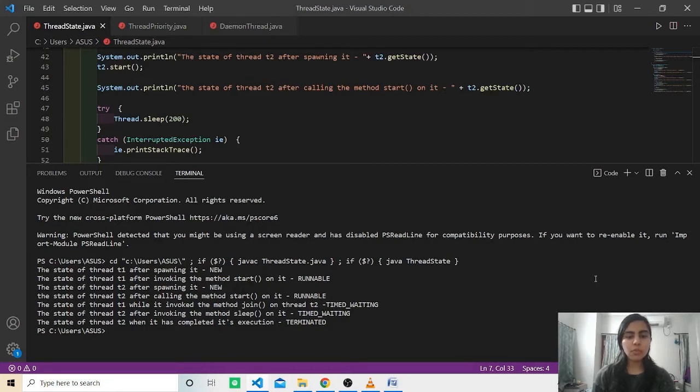Therefore, before the final print statement is printed on the console, the program invokes the method join on thread 2, making thread 1 wait while thread 2 finishes its execution, and thus thread 2 gets to the terminated or death state. Thread T1 goes to the waiting state because it is waiting for thread T2 to finish its execution, and it has invoked the method join on thread T2.